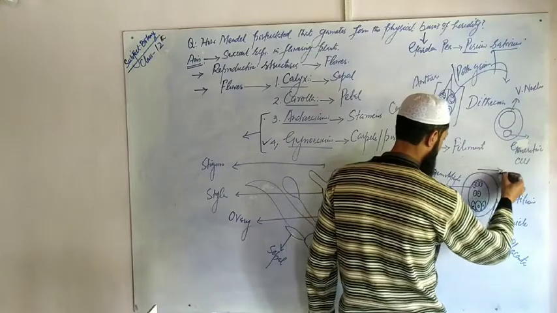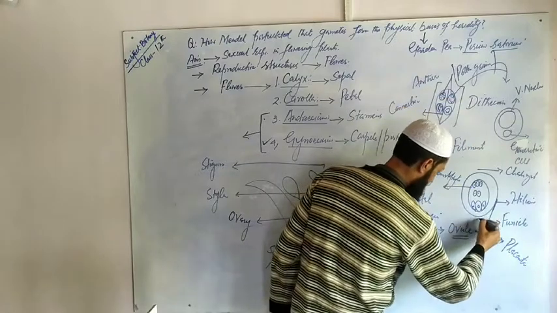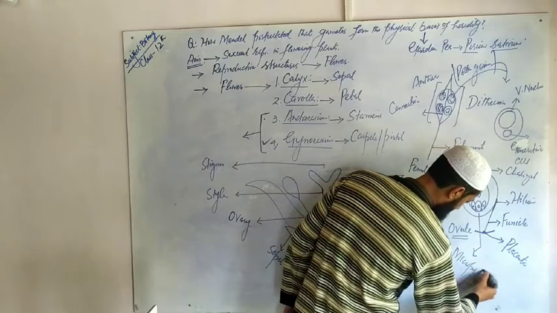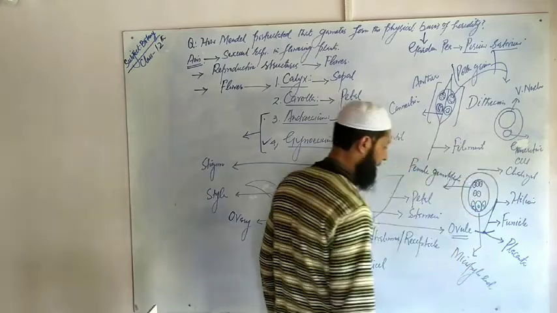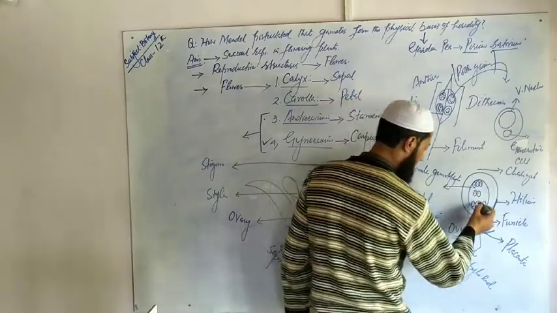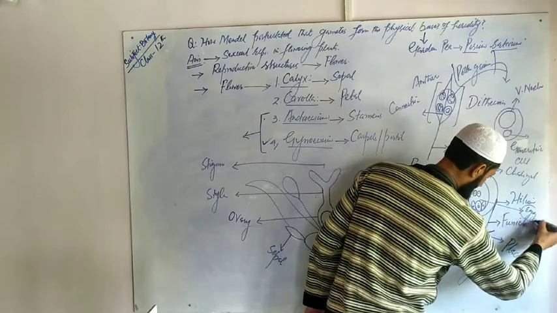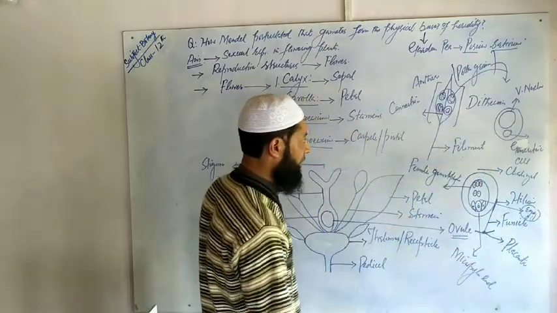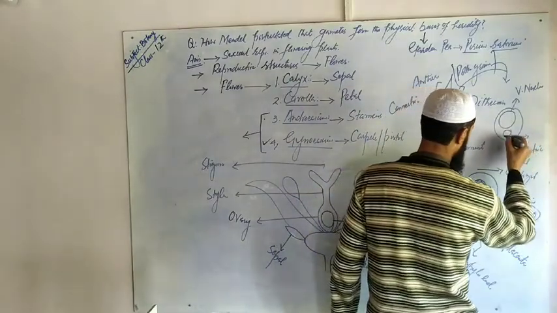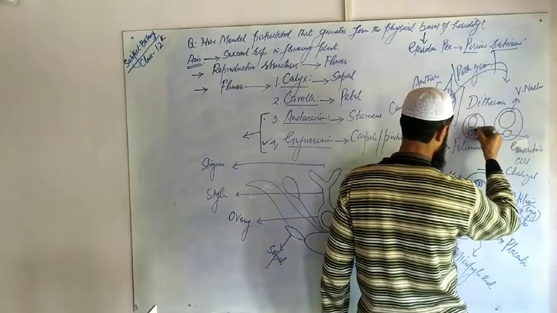at this end, which is called the chalazal end, and this end is called the micropylar end. That means this ovule contains the female gametophyte, and the female gametophyte contains the egg cell, that is the female gamete. And in case of pollen grains, the generative nucleus is divided into two male gametes, along with the vegetative nucleus.